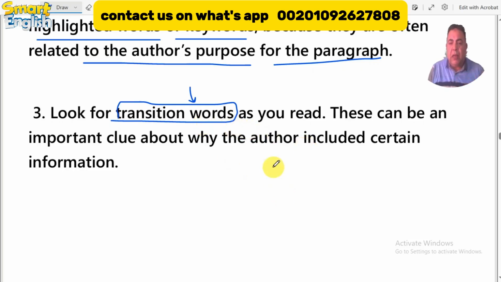So now you can draw a conclusion that he is trying to make contrasting ideas in the paragraph. This can be an important clue about why the author included certain information.